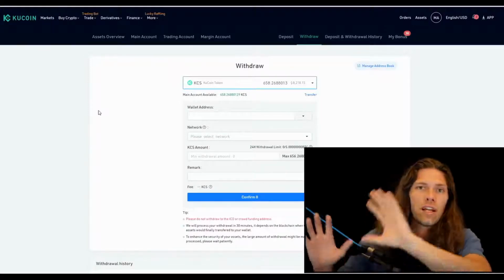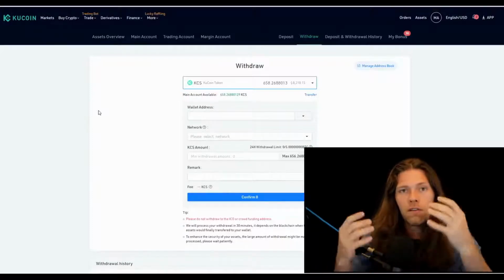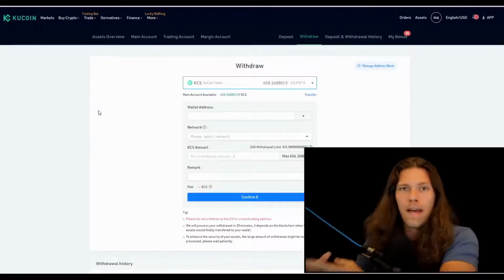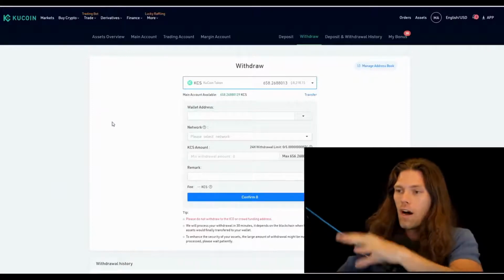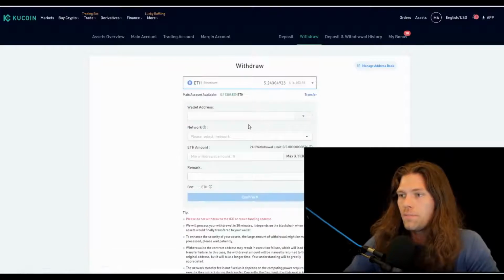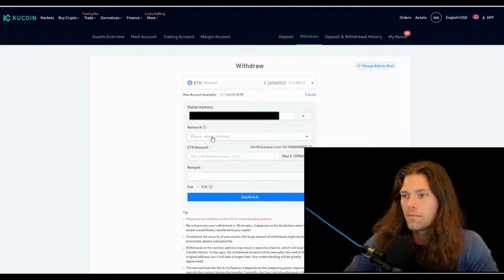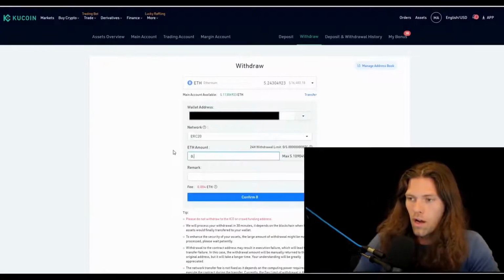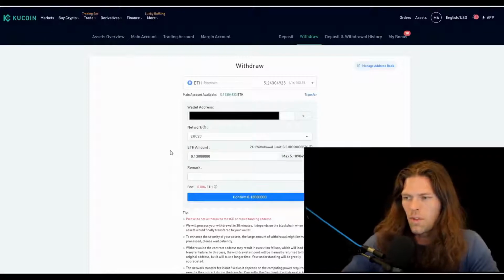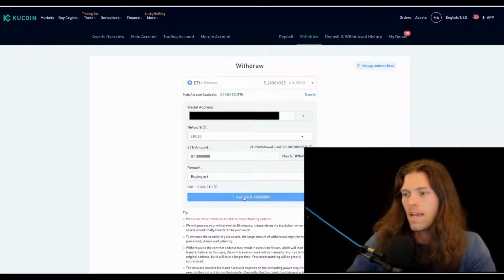But if you're using something like Coinbase or Binance, it's going to be very similar. You're just going to have to withdraw the money from your account onto your MetaMask wallet. So we're going to do it on KuCoin here. So we're going to go over to our Ethereum, paste in our wallet address, choose the network, the amount that we want to withdraw. I'm going to withdraw about $400 worth. Remark, we're just going to say buy art and click confirm.